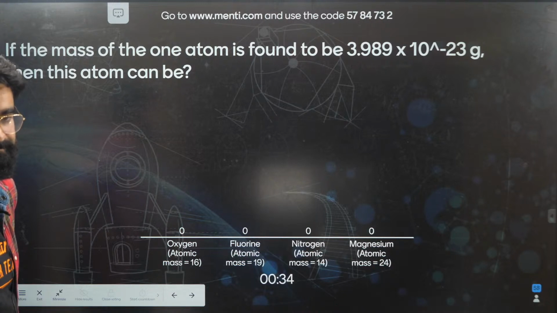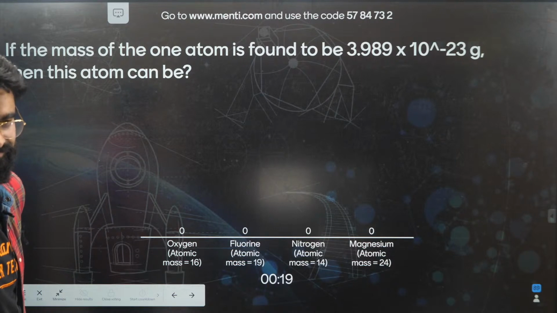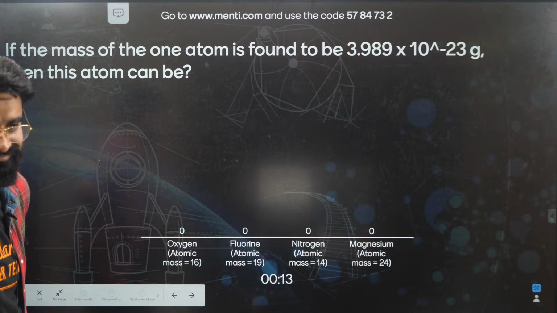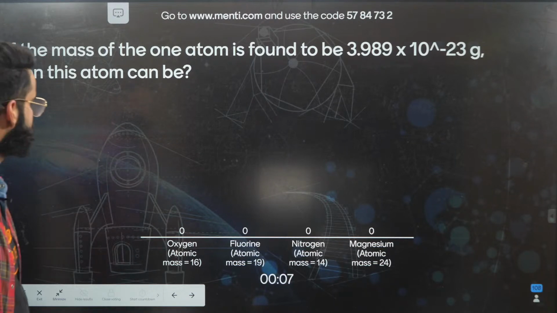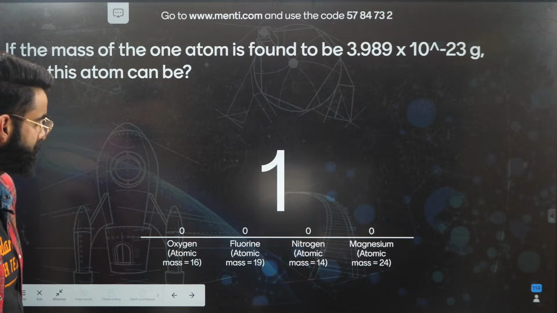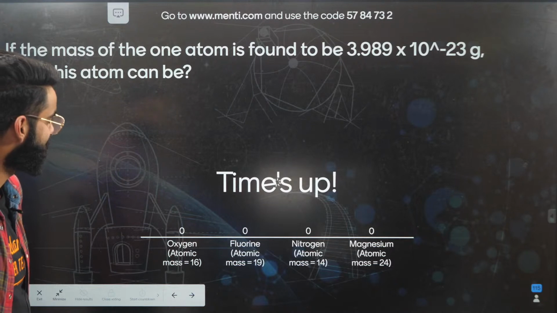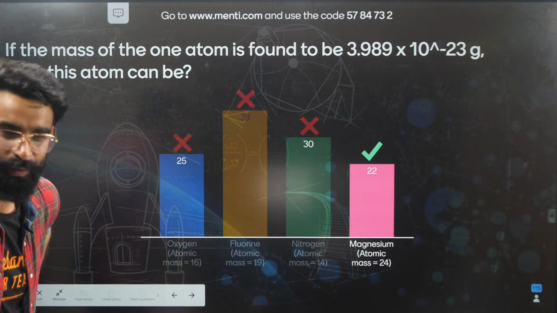Is it simple? Give it a try. The time is up. Well, only a few people could solve this question. It was a very simple one.